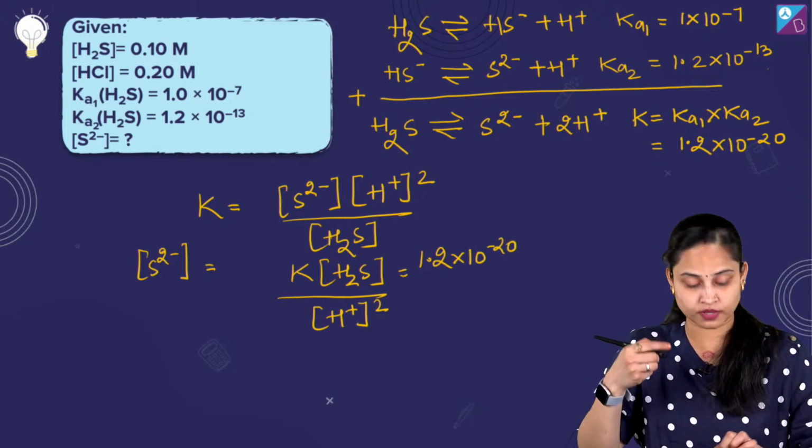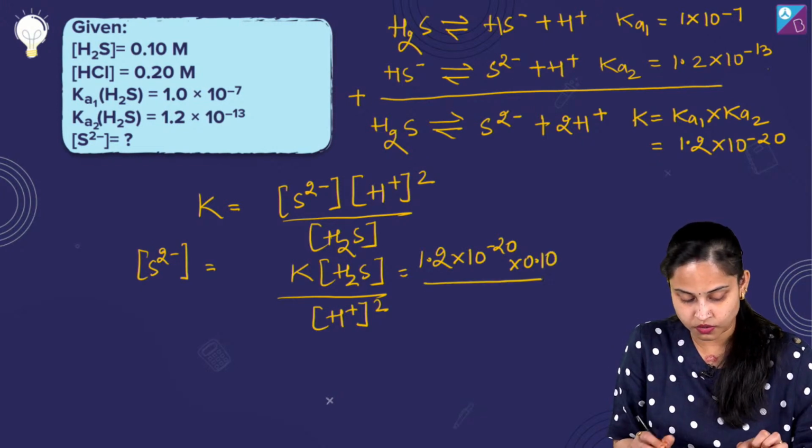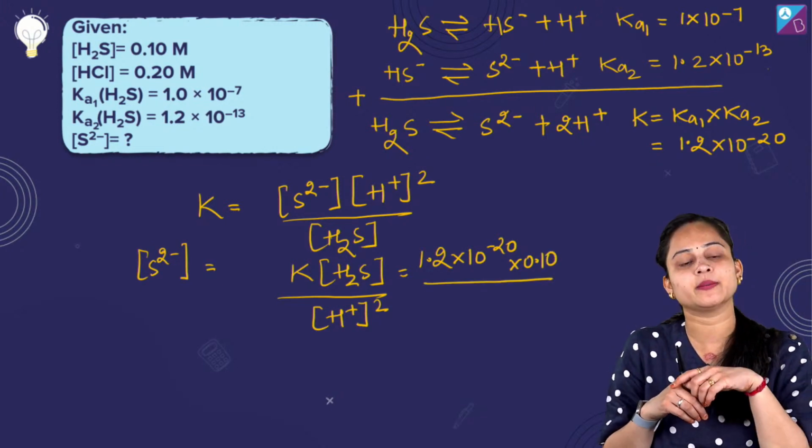What is the concentration of H2S? It is 0.10. What is the concentration of H positive ion?